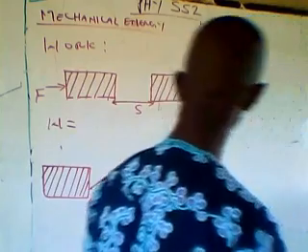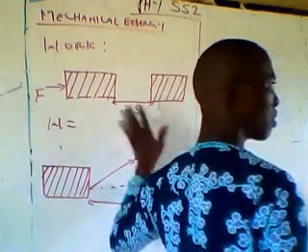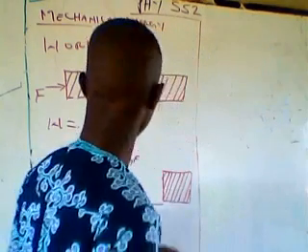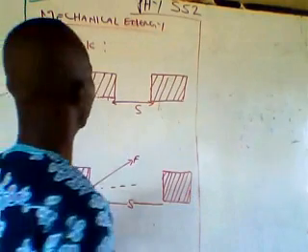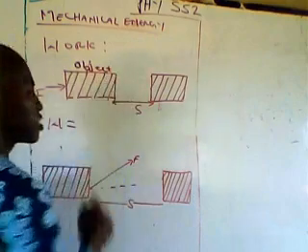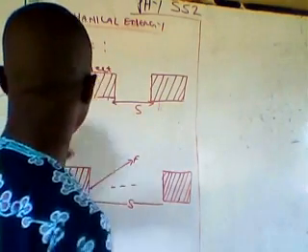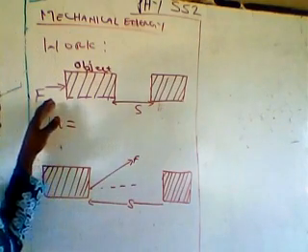So going by that definition, we use this simple diagram as an illustration. We have a body, say an object, being stationary. Then there is application of force, which is F here.